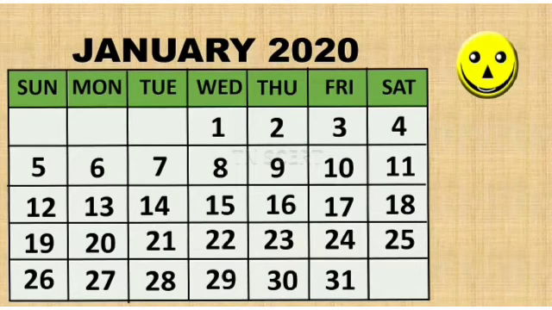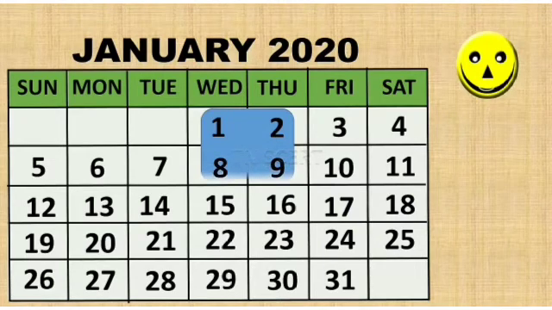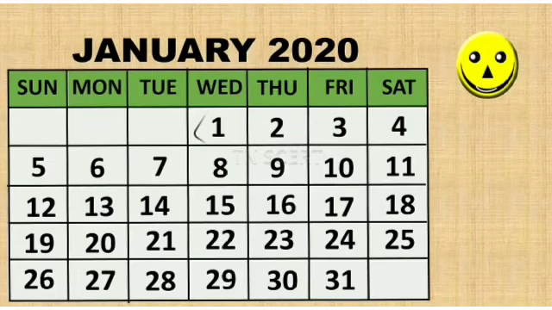Now consider any 2 by 2 numbers, 2 rows and 2 columns. Let us consider this 2 by 2 numbers, that is 1, 2, 8 and 9. If you add 1 and 9, 1 plus 9 is 10, and 8 plus 2 is also 10.